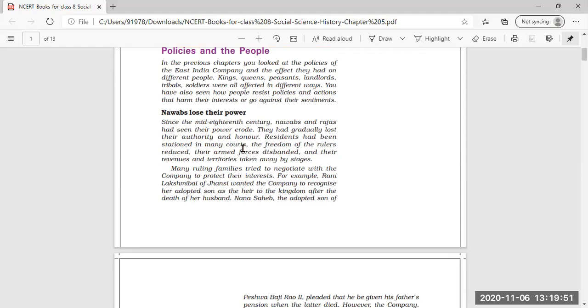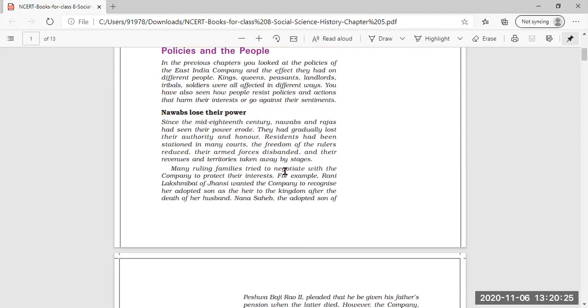And if these rulers failed to give proper treatment to these British soldiers and military, their territory was taken away or seized by the East India Company. So this was also happening against the Nawabs.